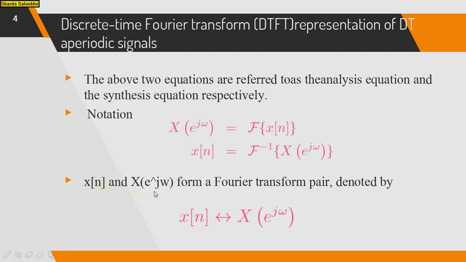So x of n and X of e raised to j omega form a Fourier transform pair. x of n transforms to X of e raised to j omega by taking the Fourier transform, and if you take the inverse Fourier transform of X of e raised to j omega you will get x of n. So this is the representation of the DTFT. Again, repeating, the first equation is called the analysis equation and the second equation is called the synthesis equation.